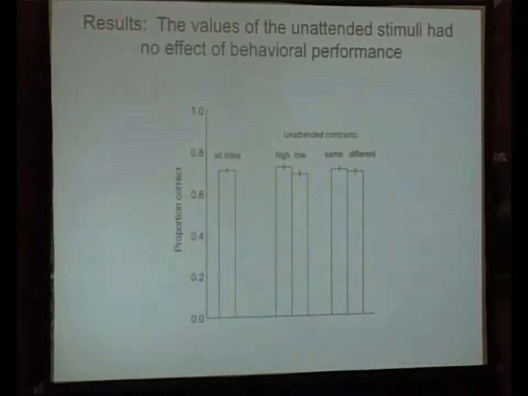And just to show that that's the way it worked out, this is the behavior from an example day where the animal's overall percent correct was about 70%. And then if we sort his correct and incorrect trials as a function of the unattended contrasts, whether they were higher or lower than the correct answer, or whether they were the same pair or a different pair, you can see that these unattended stimuli had no effect on behavior, which suggests that the animal was attending properly and basing his judgment off of the correct 2 stimuli.